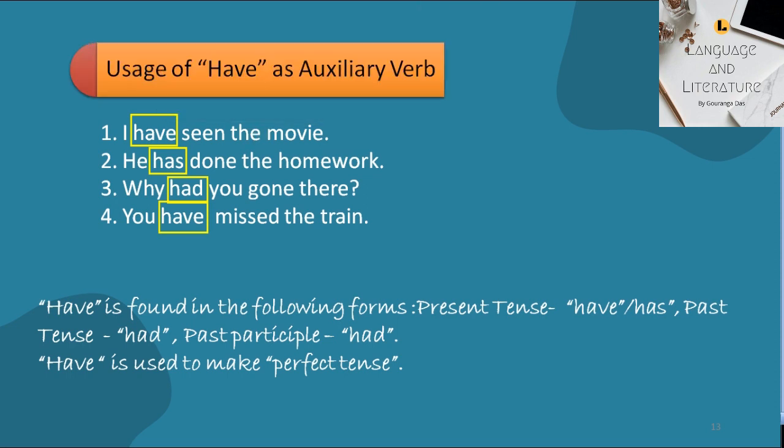Go through the examples on the screen. Have verb may be found in the form as have, has, and had. Have is used to make perfect tense.